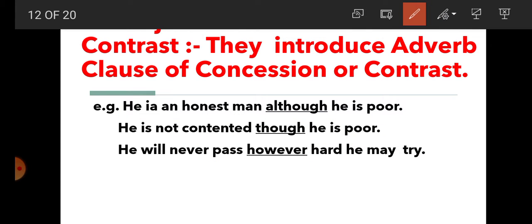So, student, we have got that with the help of the conjunction although, though, however, we can introduce adverb clause of concession or contrast, and they are what? They are conjunctions of concession or contrast.